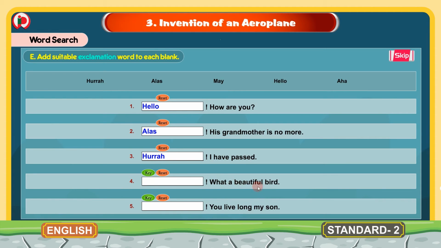4. Dash, what a beautiful bird. Here the exclamation word used is aha. Aha, what a beautiful bird. 5. Dash, you live long, my son. Here the exclamation word used is may. May you live long, my son. So these are the exclamation words, and using these words we have completed these sentences. Now we will move to the next bit.